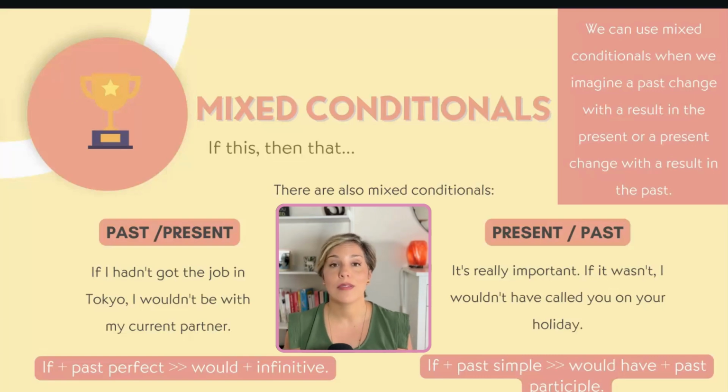On the right, you have a different example and you say, it's really important. If it wasn't, I wouldn't have called you on your holiday. So basically we imagine a present change with a result in the past. The present change is, if it wasn't important now, then I wouldn't have called you on your holiday. And this happened in the past. So something that we change in the present affects or could affect the past. All right, so that's why they are called mixed conditionals.